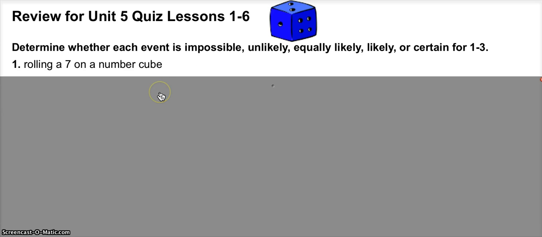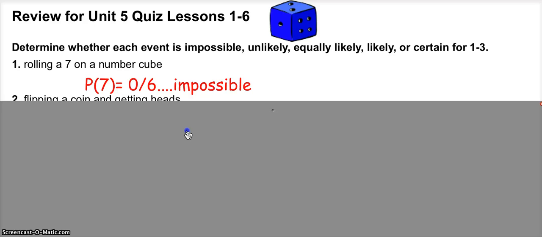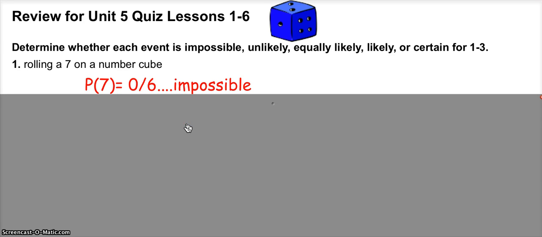The probability of rolling a 7 on this number cube is 0 out of 6. It is impossible. You will remember that probability ranges from 0 to 1. 0 is impossible, 1 is certain, halfway is equally likely, and depending on which way from halfway you are, will depend on whether it's unlikely or likely.